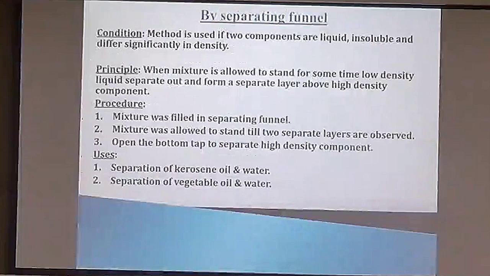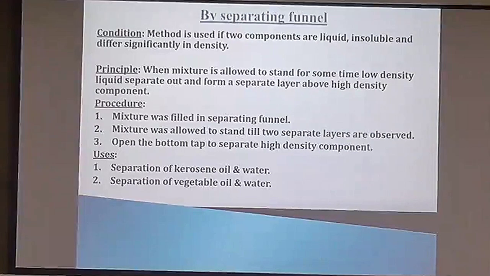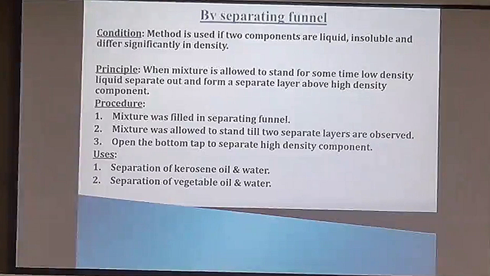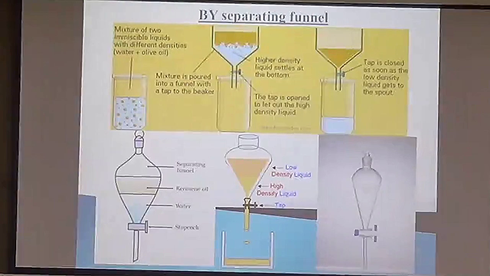Now next technique is separating funnel, which is actually used for separation of two liquids which do not mix with each other, that is immiscible liquids it is used for. And this is basically again based on density only, that we are able to get the two components in two different layers, that is heavier layer and lighter layer, the heavier component at the bottom and the lighter component at the top, as you are seeing in the figures shown here.